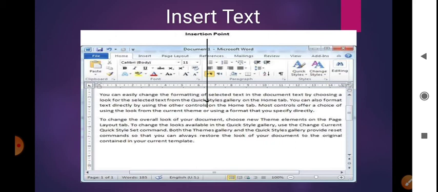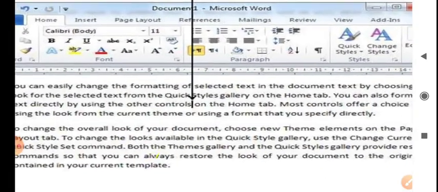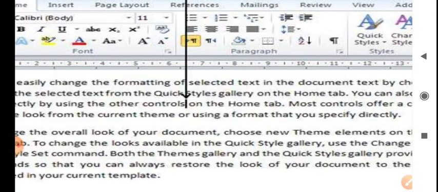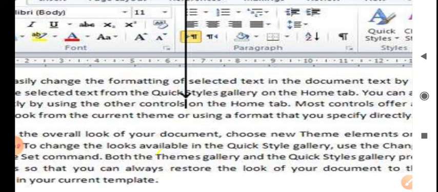Next is insert text. Insert text means to insert any word or sentence within the text you have already typed. Suppose you have typed one paragraph and you forgot to write any one line or any word, so you have to click, or move your cursor, the insertion point, first there, and then start writing.